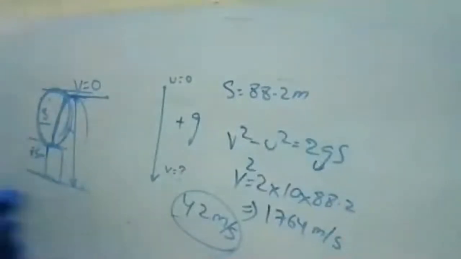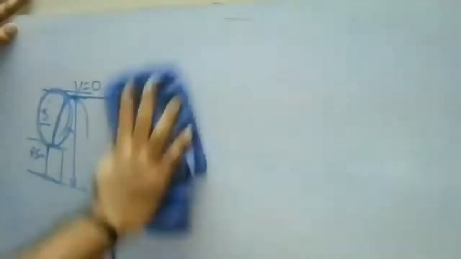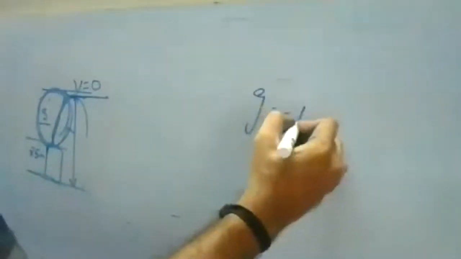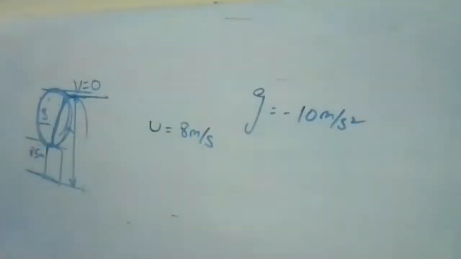Okay, now we'll see the third case. I'm going to erase it. In the third case, we are going to find the time period. It was moving in upward motion, to reach the maximum height. Acceleration due to gravity is minus 10 meter per second square, as it is opposite to gravitation. We already know the velocity is 8 meter per second, which we got at the initial condition. So we need to find the time period.